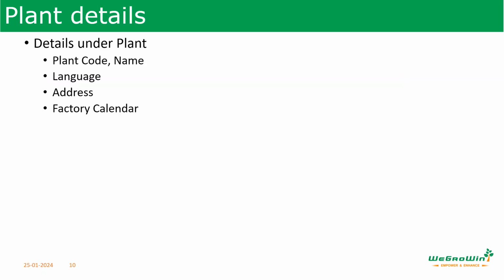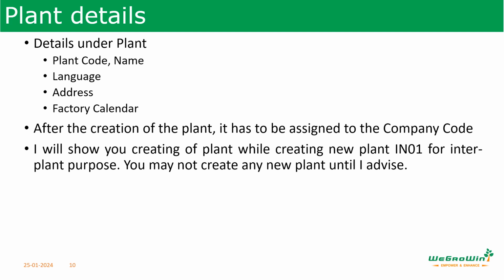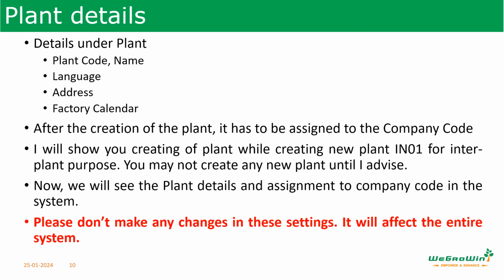During an implementation project, the materials management team decides and works on the creation of plants in the SAP system. Details under the plant are plant code, name, language, address, and the factory calendar. After the creation of a plant, it has to be assigned to the company code. I will show you creating a plant while creating the new plant IN01 for inter-plant purpose. You may not create any new plant until I advise. Now we will see the plant details and assignment to company code in the system. Again, please do not do any changes in these settings. It will affect the entire system.